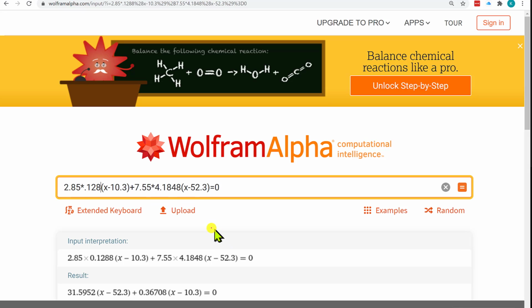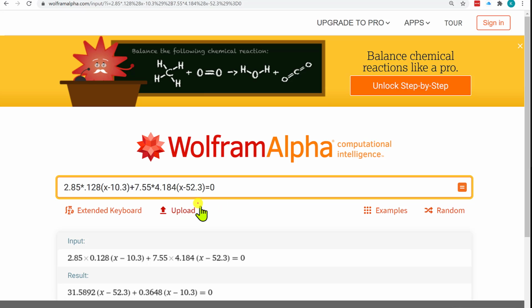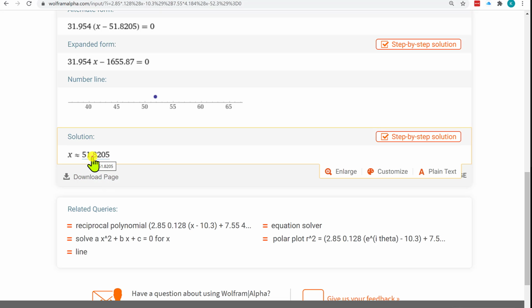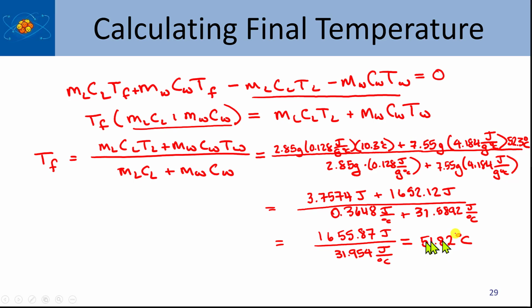I just double clicked on it, I think, when I typed it. 4.184, there's an extra 8 in there. My keyboard's a little weird. And I hit enter like this. And it'll solve for the value of x for you. And 51.82, which is exactly the answer I believe I got down here doing it the old-fashioned way.